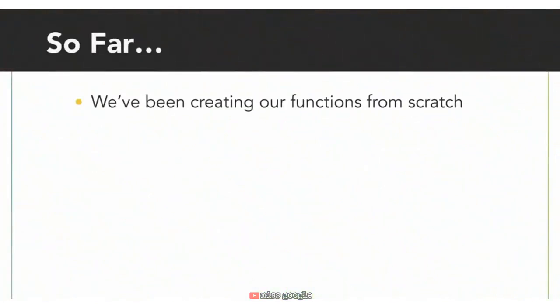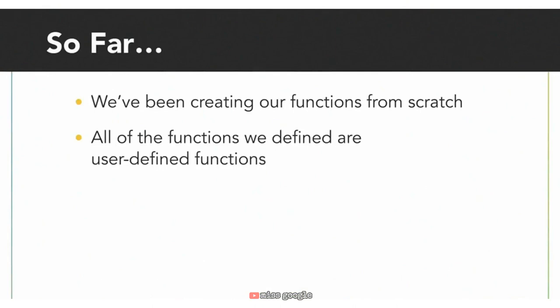In this chapter, we've been creating our functions from scratch. We've defined various functions, added parameters, added return types, and then called them in our main function. These functions are called user-defined functions because we, as users of Java and software developers, are creating them.